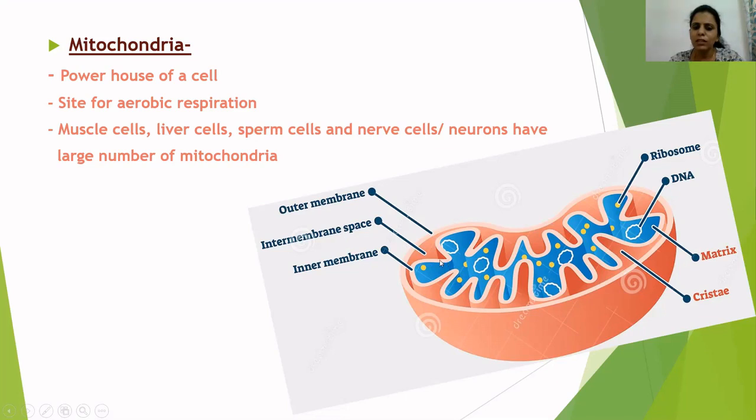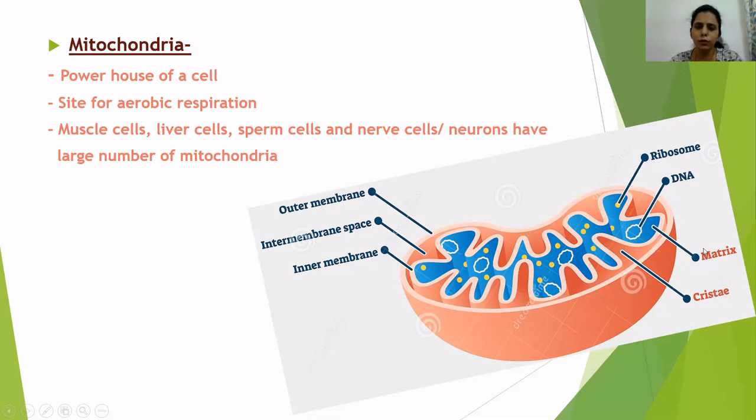But the inner membrane has many folds. These folds you can see, look at the arrow mark here. These folds of the inner membrane present in mitochondria are known as cristae. What these folds are called is written here, cristae. And the space which is enclosed within the inner membrane or within the cristae is known as matrix.